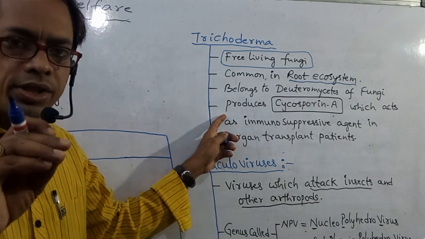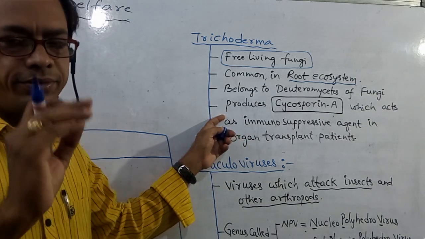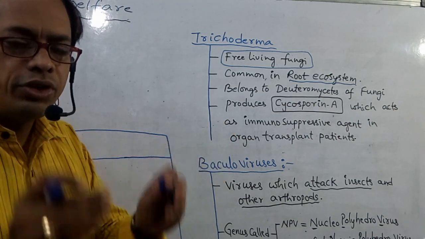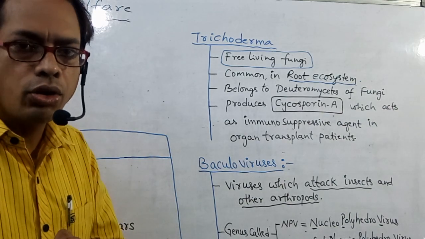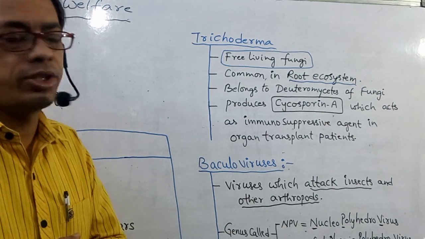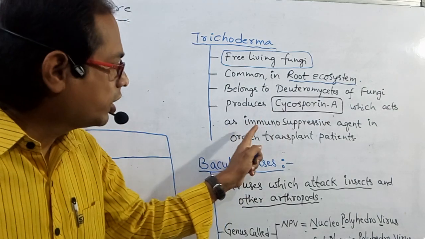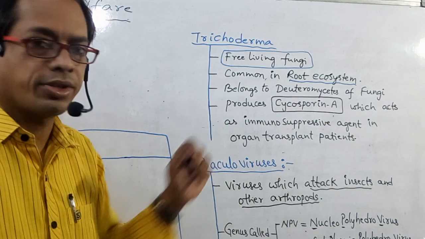It produces a bioactive molecule called cyclosporin A. Which one? Cyclosporin A, which is useful as an immunosuppressive agent in organ transplant patients. Trichoderma produces cyclosporin A, which acts as an immunosuppressive agent in organ transplant patients.